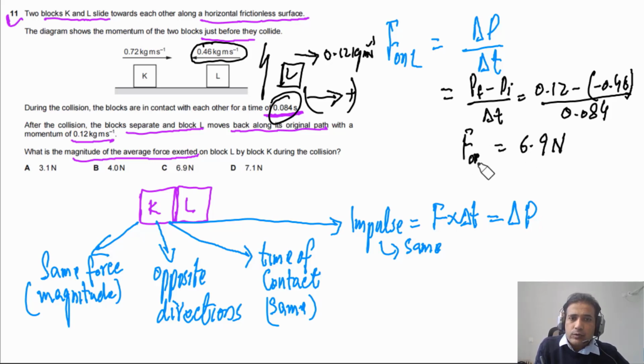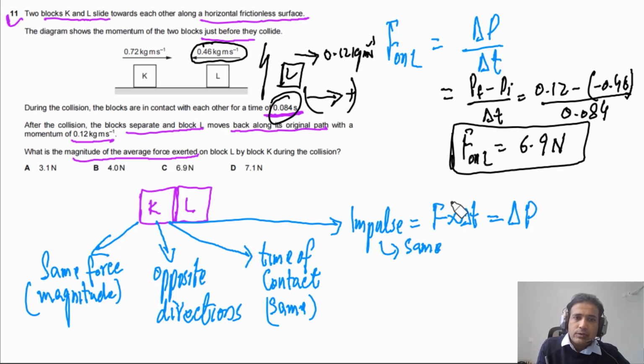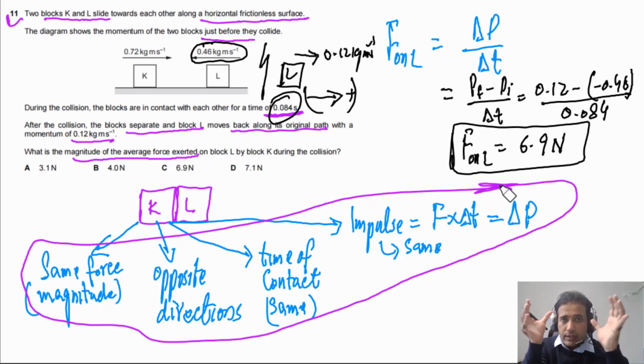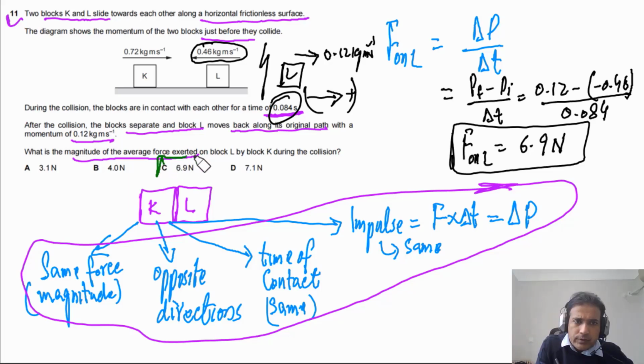So this is the force on L. This is how you can calculate. These points are very important, and that's the reason I have mentioned them. So these 4 points, you have to be clear. When two bodies collide with each other, what is the same? Force is the same. Time of impact is the same. Impulse is the same. Change in momentum is also the same. So the answer for this question is C.